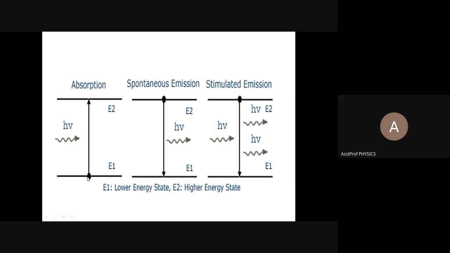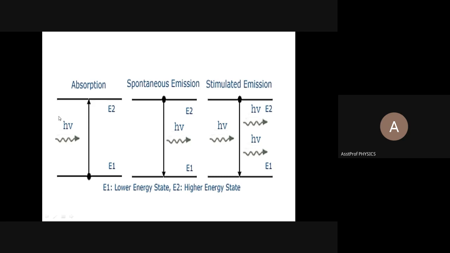Why we are dividing like this is because we have to imagine all these things. We can explain only with imagination. So before I pass the current, before I pass any energy to this tungsten filament, all the atoms are in the ground state. These are all the tungsten atoms, and the tungsten atoms are in the ground state.